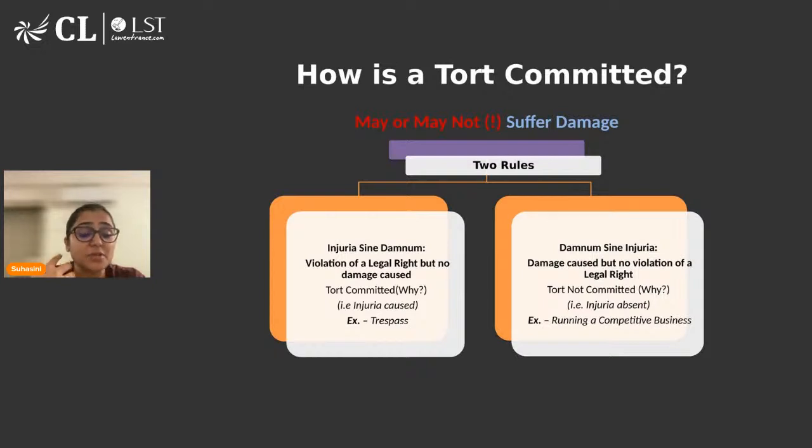Then if it is something which is falling under necessity, or something which is done under statutory authority, all these are exceptions. If somebody has done something which falls within these exceptions, then in that particular case they are not entitled to pay damages. Similarly, under criminal law also we have certain exceptions.